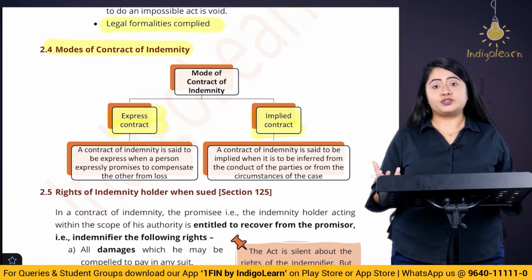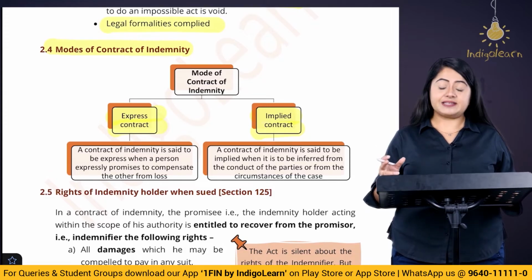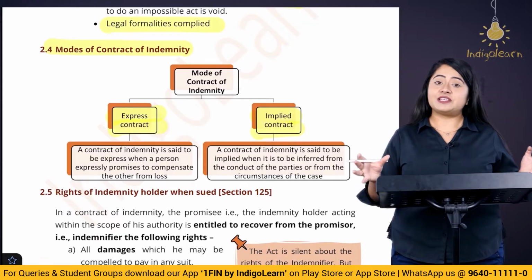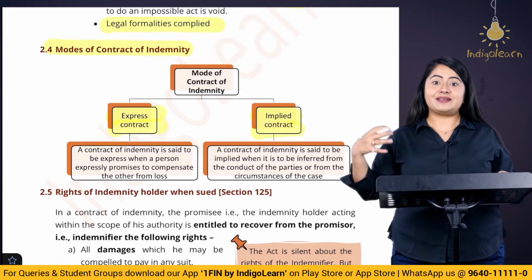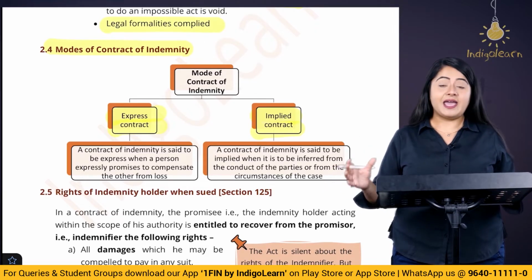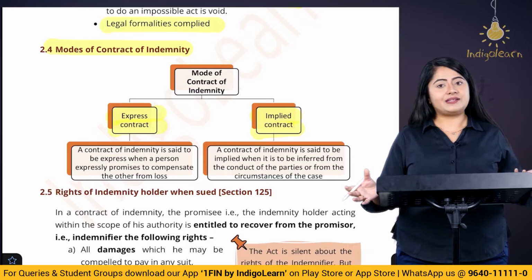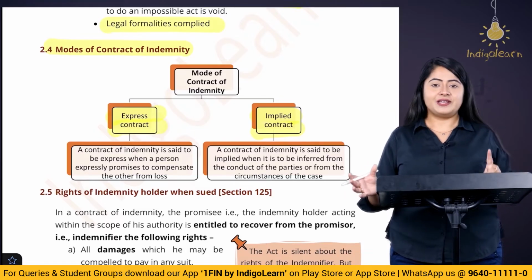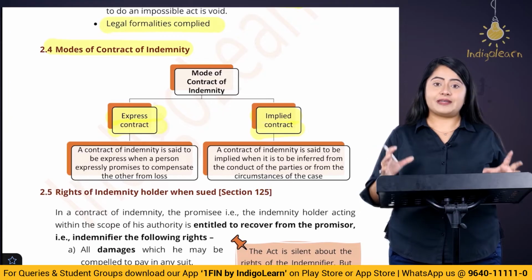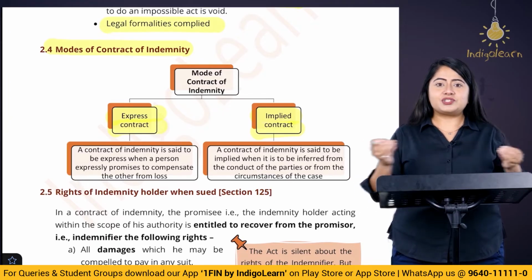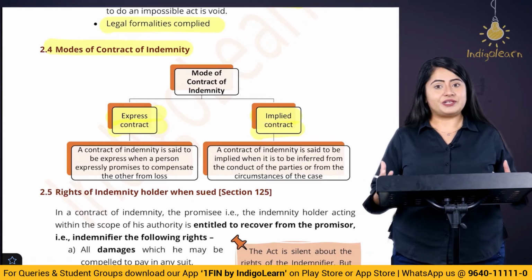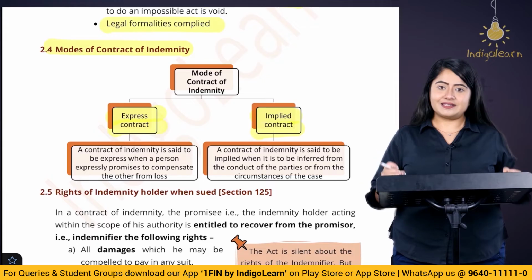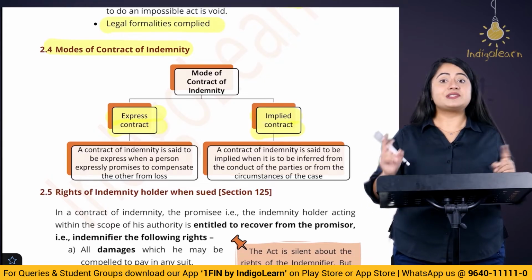The other way is implied contracts. When we say implied contract, it means it is coming from the actions of the parties. For example, if there is a principal and there is an agent, between them there is an implied contract of indemnity. If the agent executes certain jobs which are given by the principal and he incurs any loss or damage, then automatically the principal is going to indemnify him, right? So that is the implied contract of indemnity. Why? Because both of these parties are not actually talking this out or writing it out. It may be possible that they don't talk about it. In that case, it is going to be a contract of indemnity which is implied in nature.